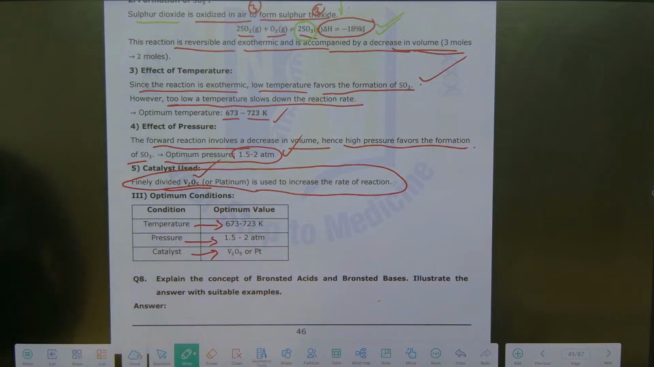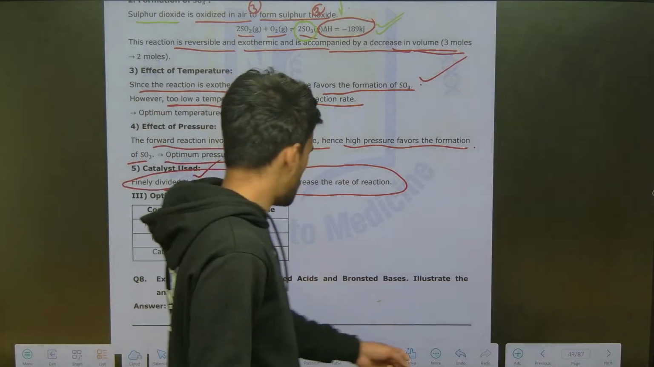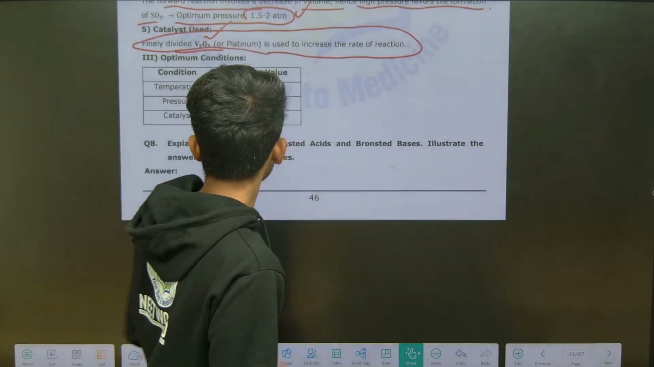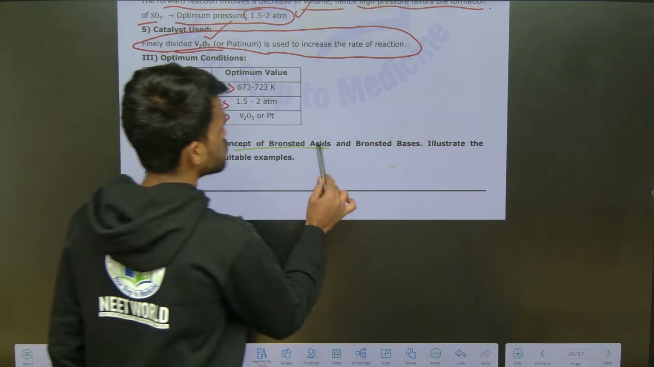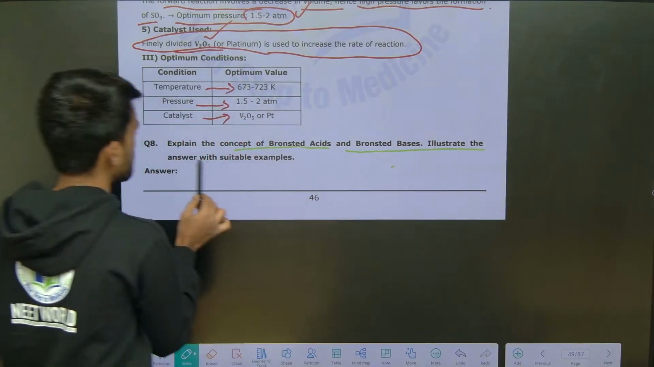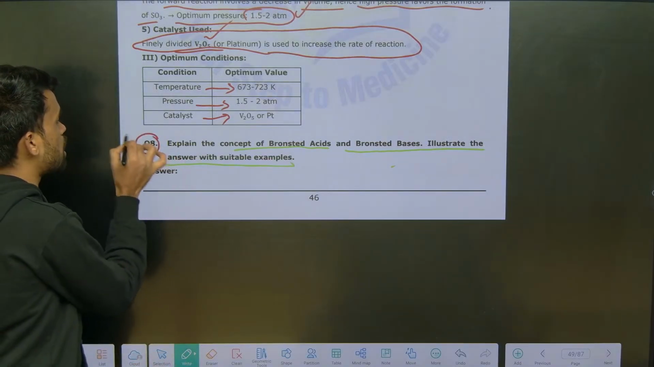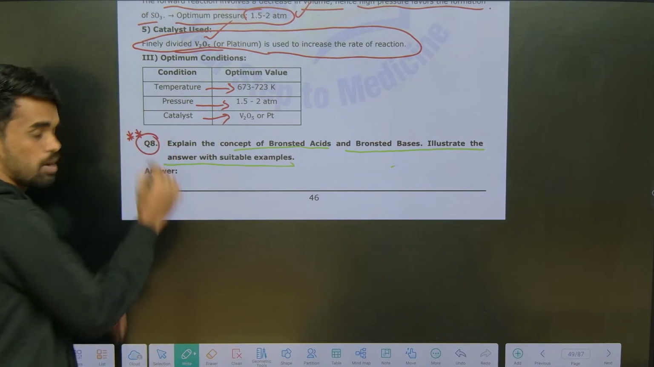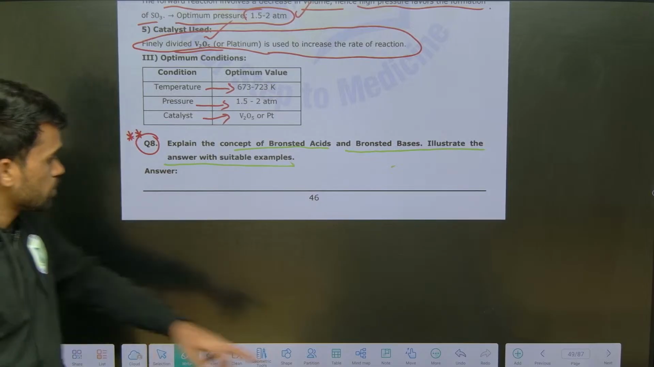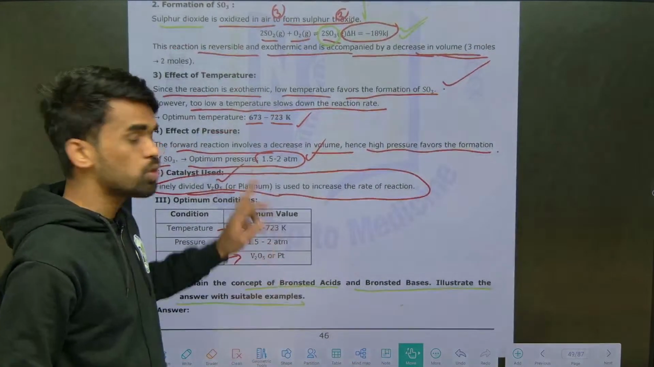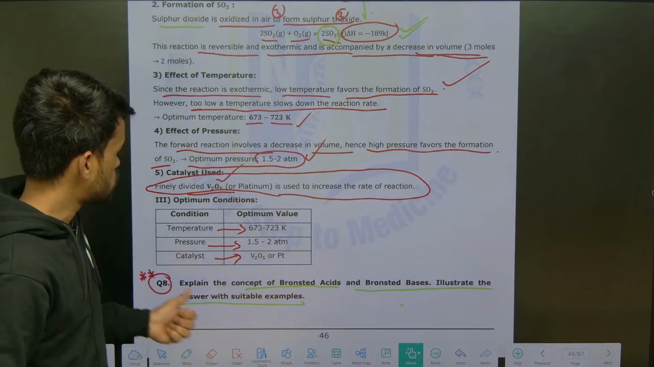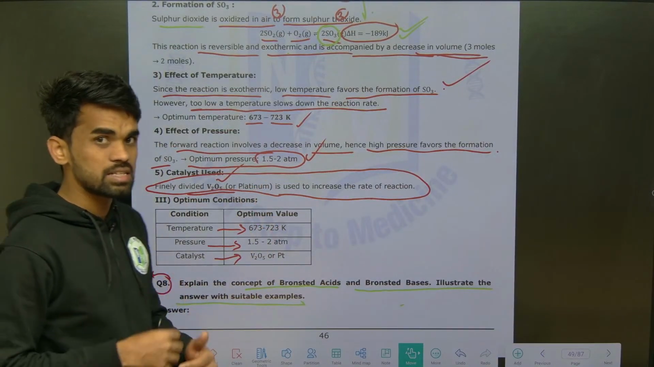Now we need to discuss a few more things related to ionic equilibrium. Explain the concept of Bronsted acids and Bronsted bases, illustrate with examples. This question will be discussed in the upcoming session, because till now we have discussed thermodynamics as well as chemical equilibrium. The ionic equilibrium part will be discussed in the upcoming sessions.